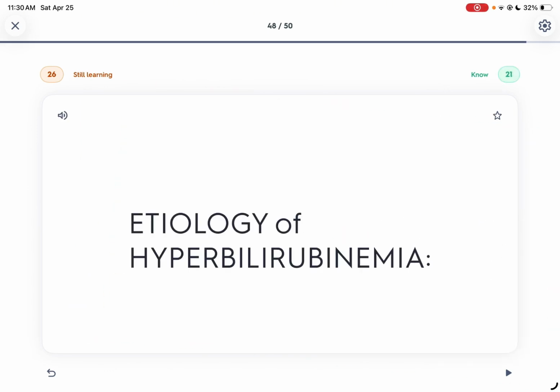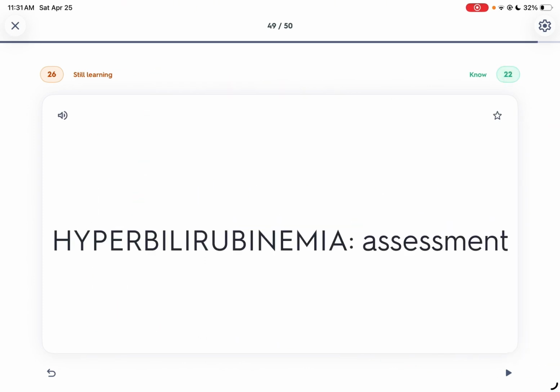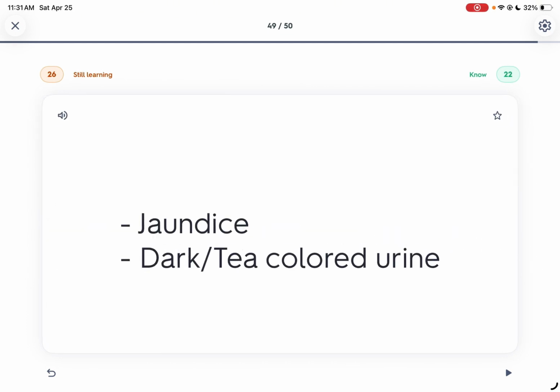Excessive amounts of bile pigment: hyperbilirubinemia. The etiology is an immature liver, with difficulty eliminating bilirubin released by the normal breakdown of red blood cells. How do we assess hyperbilirubinemia? Jaundice and dark tea-colored urine. So when you assess hyperbilirubinemia, there is jaundice and dark tea-colored urine.